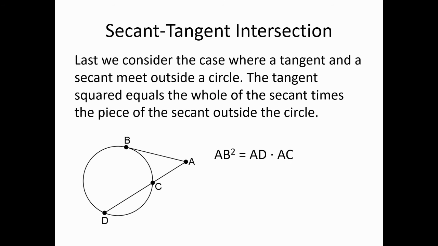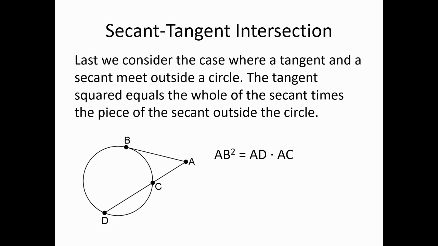So here's another possibility. We have a secant and a tangent that meet outside the circle. One needs to create two triangles. And like in the case that we just saw, the triangles one creates will overlap. Indeed, I think one will be part of the other. One proves they're similar and so on. Notice something about this. This should remind you a little bit of the work that we did in the similarity chapter, actually quite a bit.